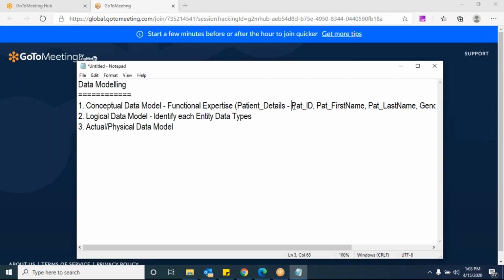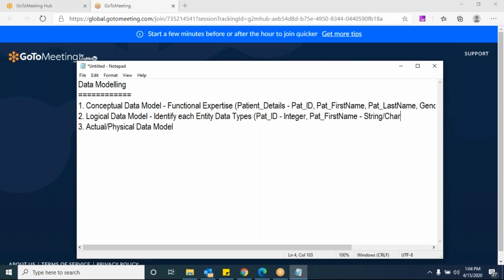For example, let's take patient ID. Patient ID will be only integer, as per my understanding, because it is only natural numbers. And let's say patient first name: varchar, characters, or simply we can write it as a string or char.